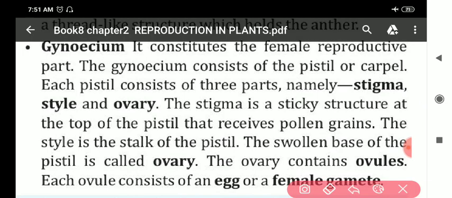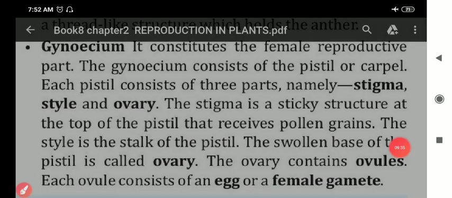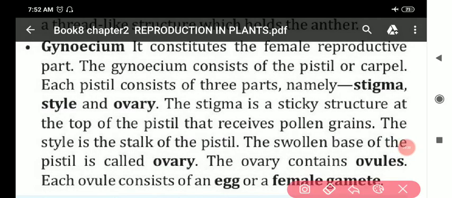The gynoecium consists of pistil or carpel, and each pistil consists of three parts: stigma, style and ovary. They together form the pistil.